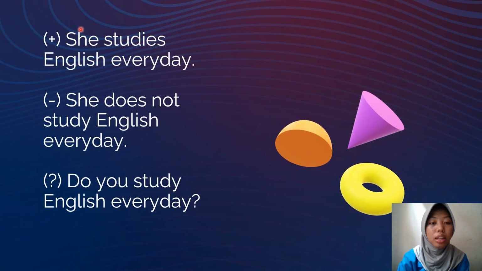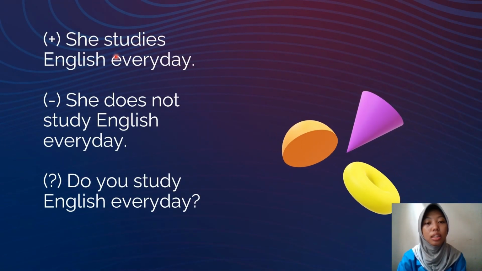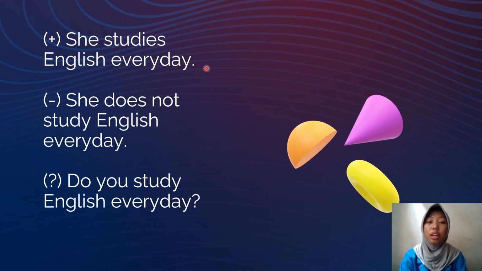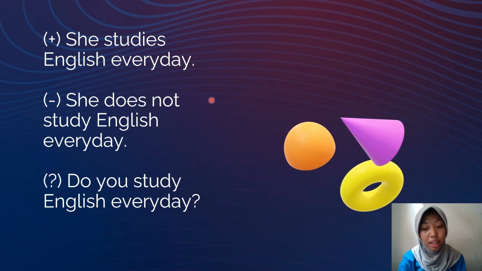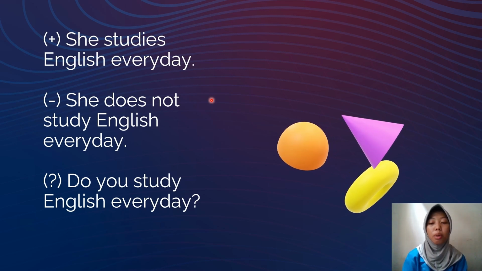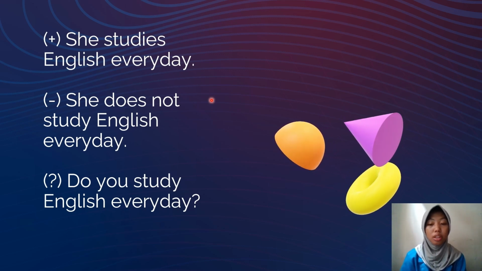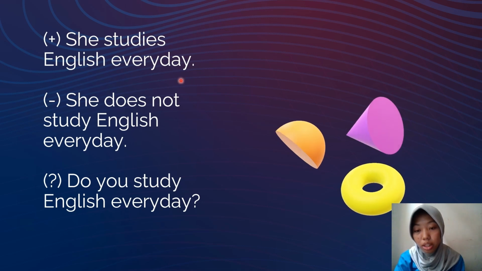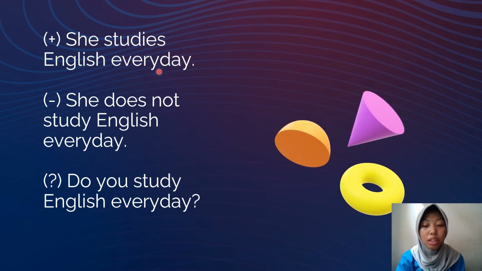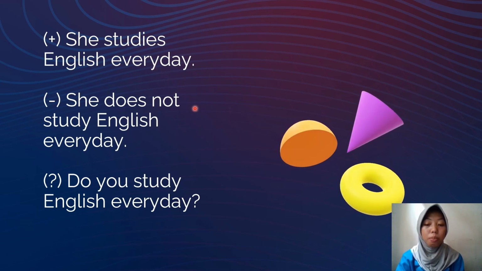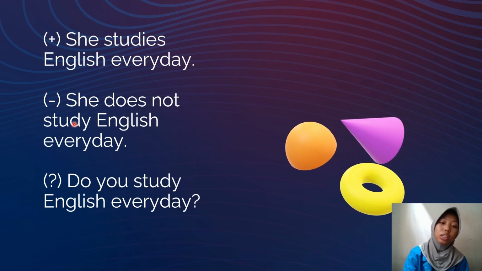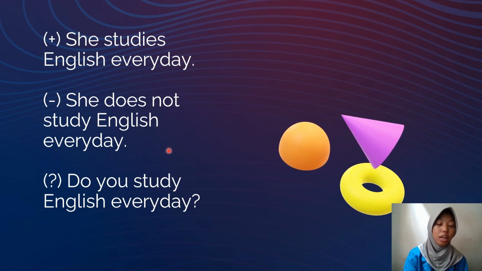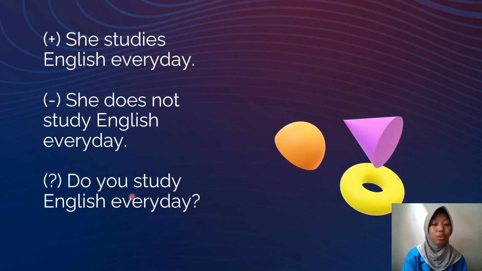Example number 2, I have a positive sentence: She studies English every day, and in here the verb is study. From this example, it uses the suffix ies because the original form of the word is study, which ends with the letter y, which means the letter y is replaced with the letter I and we add es. And the negative sentence: She does not study English every day. And the question sentence: Does she study English every day?